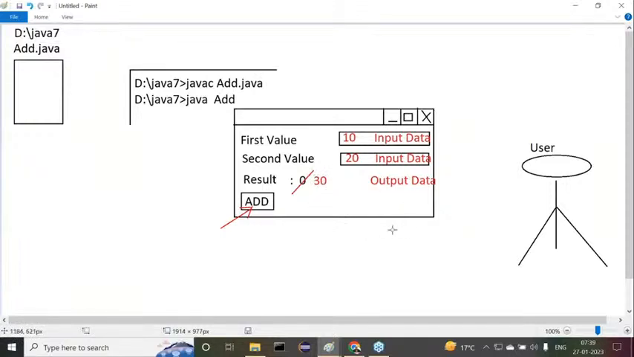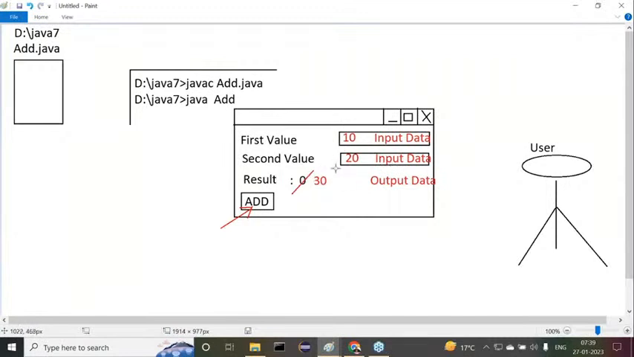Right, the same scenario. The user exists here, and the program is available here. Between the user and the program, which one is acting as an interface now? This window is acting as an interface. This window contains graphical components, and it is acting as a user interface.